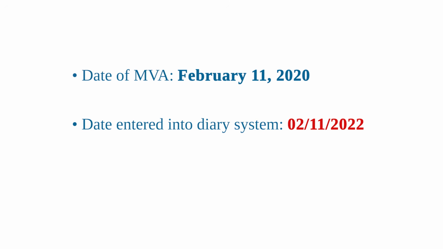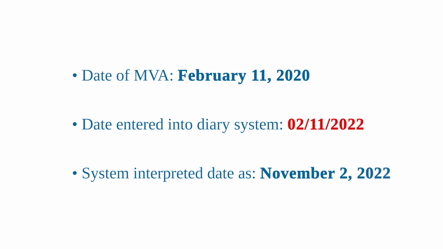In this first claim, Jazz acted for a client in a motor vehicle accident that occurred on February 11, 2020. Her paralegal entered the limitation date into the firm's diary system as 02/11/2022. Unfortunately, the firm system interpreted that date as November 2nd rather than February 11th. By the time Jazz realized what had happened, the claim was already time barred.